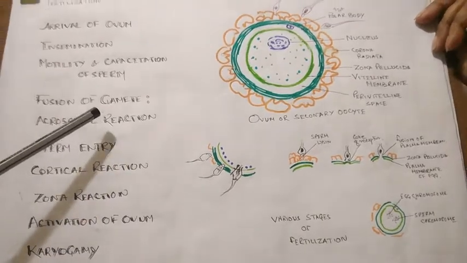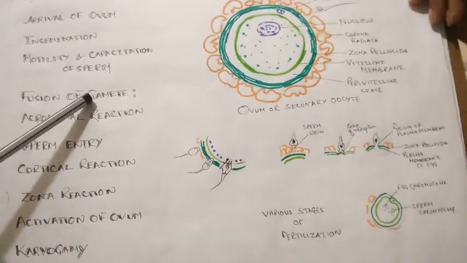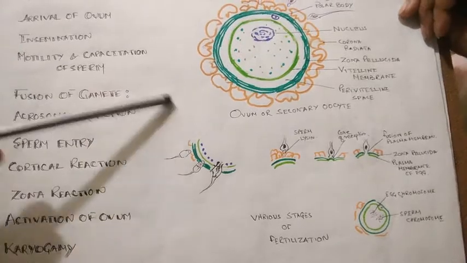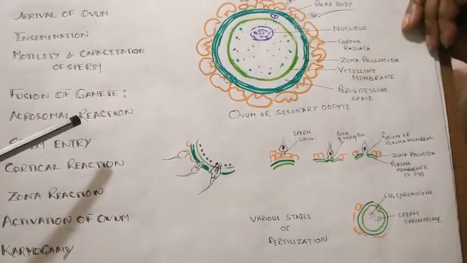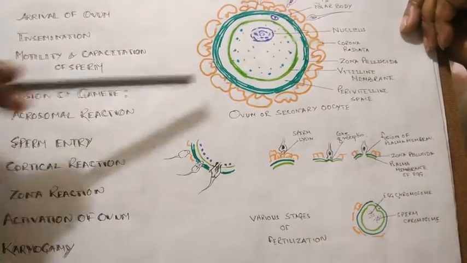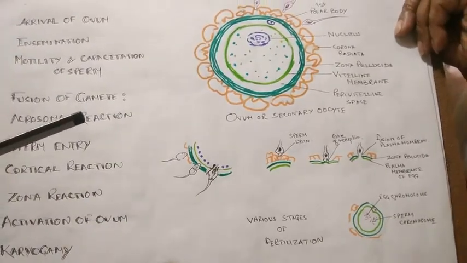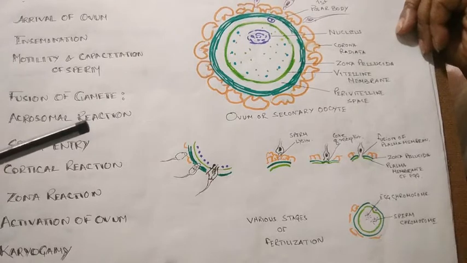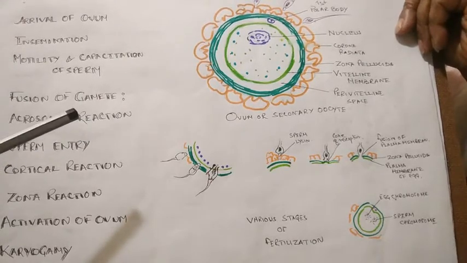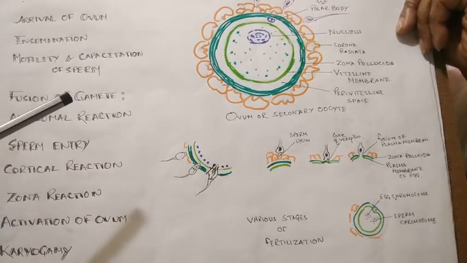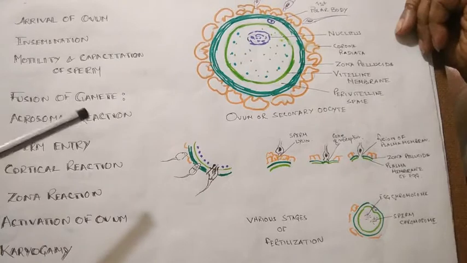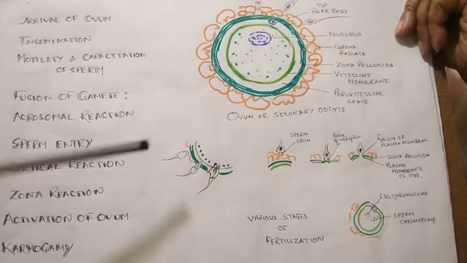Now first of all, we will study the arrival of the ovum. We know where the ovum is produced. This is the ovum, it is produced in the ovary. And fertilization occurs in the ampullar isthmic junction of the fallopian tube. So it has to move to the ampullar isthmic junction of the fallopian tube.